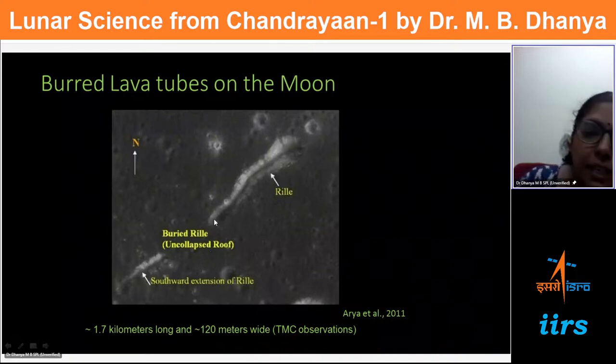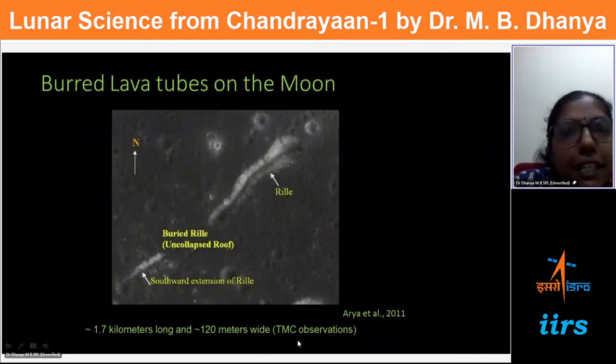These lava tubes are substantially longer and wider, and this gives us an idea that in future, the area within these tubes will be protected from the space environment, like high energy particles, high energy radiation, etc. So these are the areas where one can think of a shelter to get protection from the surrounding hostile environment. So this is scientifically important, and technologically it is also relevant for any future inhabitation on moon.